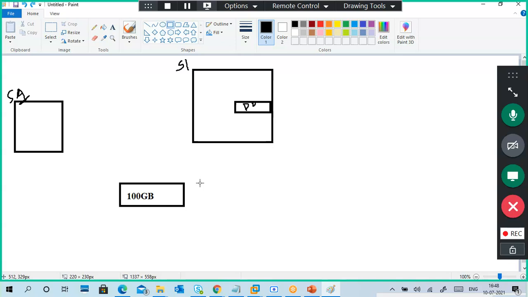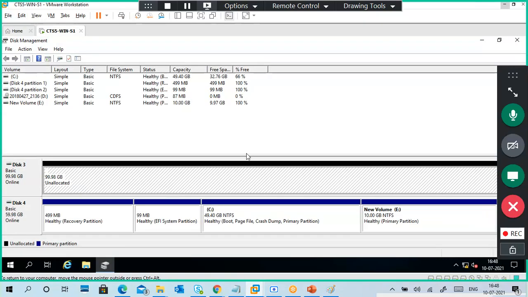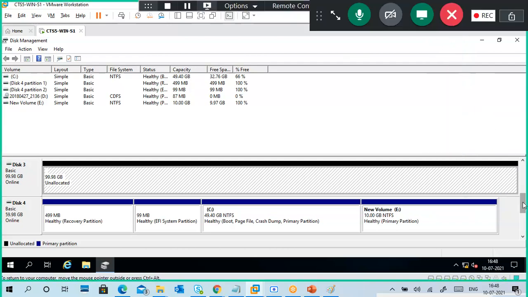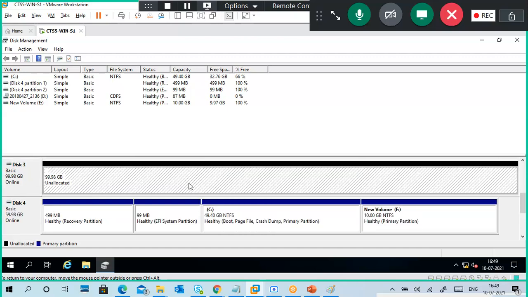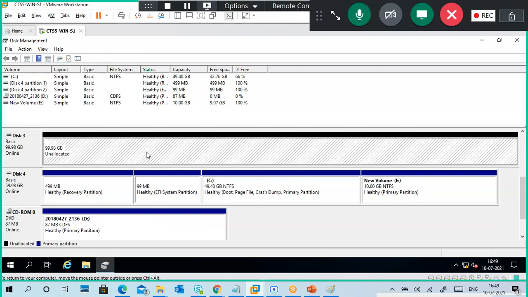So very simple. You have a server. This is your server. How many disks are there? Forget about that one. I have a disk. It contains an operating system and basic data. And I want a disk. Can you see Disk Management, the disk? Yes, sir. In this disk, I can create partitions. I can put data also. But I treat this one as a disk only. It's a physical disk, like I connect a disk.